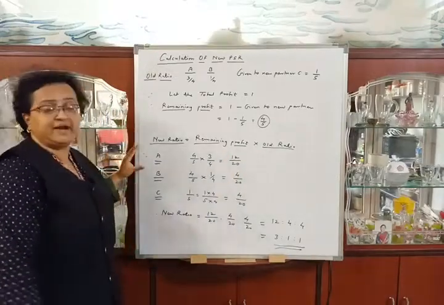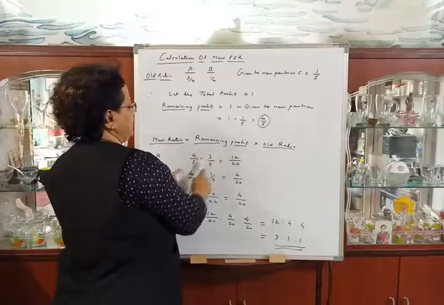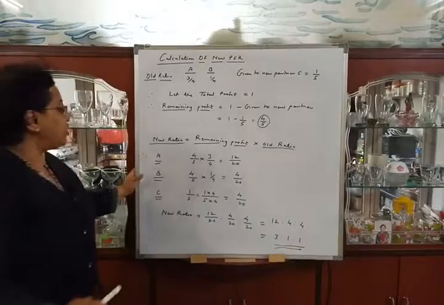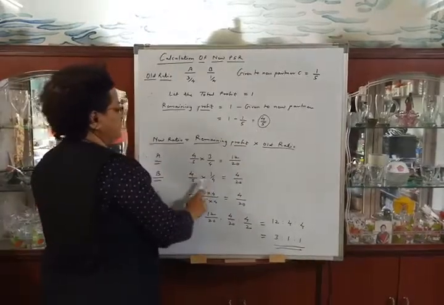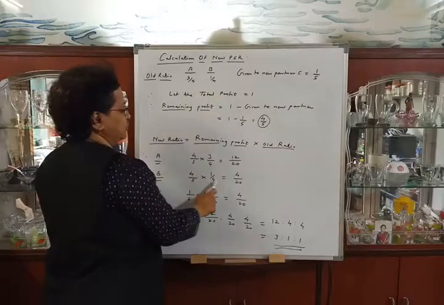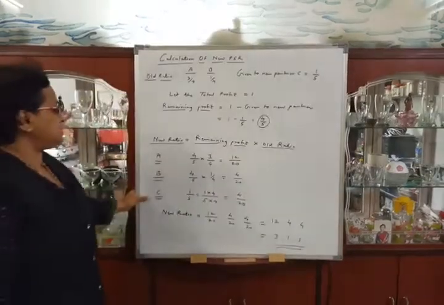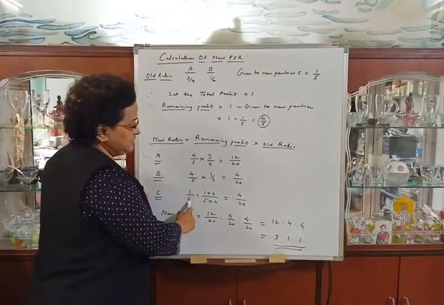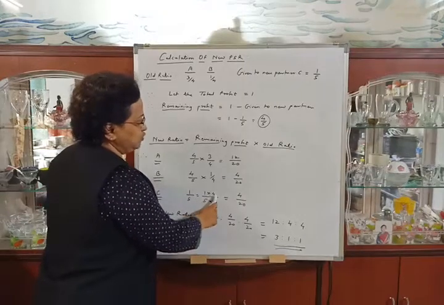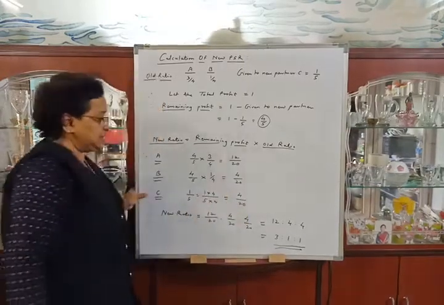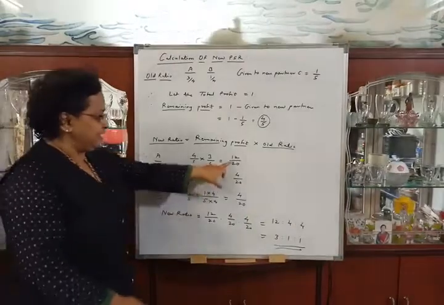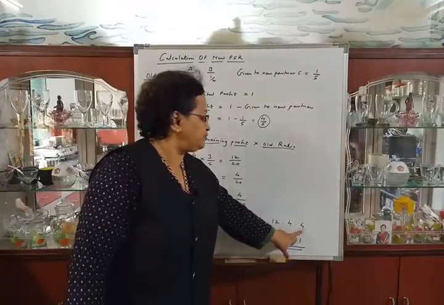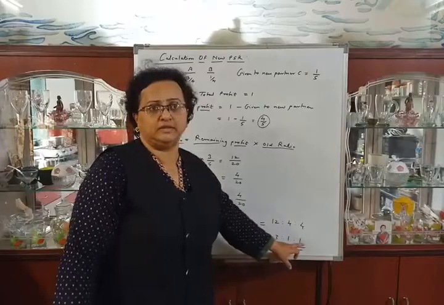So we will calculate for partner A. Remaining profit is 4/5 into old ratio 3/4, that will be 12/20. For B, remaining profit 4/5 into old ratio 1/4 is equal to 4/20. And for C, where his share is 1/5, we will make the denominator 20. So 5 into 4 and 1 into 4, that will be 4/20. So new ratio will be 12/20, 4/20 and 4/20, that is 12:4:4, that is 3:1:1.